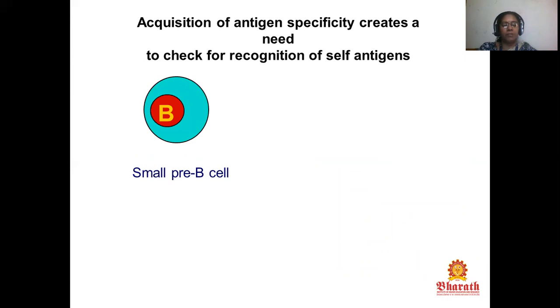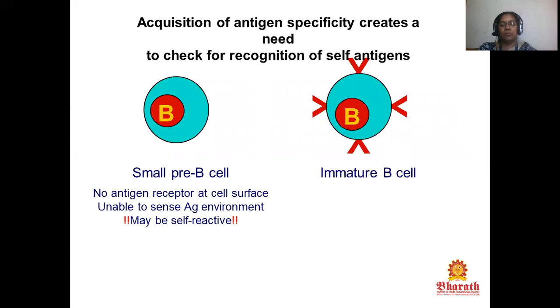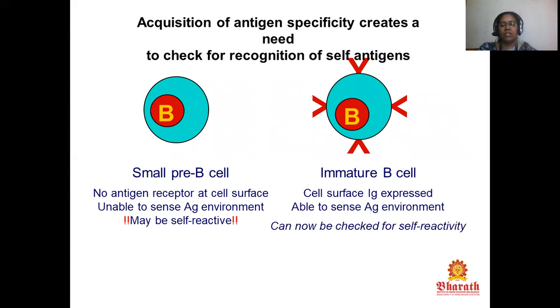That is a small pre-B cell, with no antigen receptor at the cell surface, unable to sense its antigen environment, and it may be self-reactive. This is an immature B cell, with a cell surface Ig expressed, able to sense its antigen environment, and it can now be checked for self-reactivity.